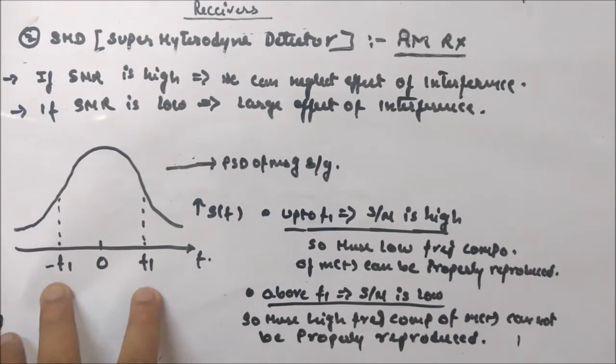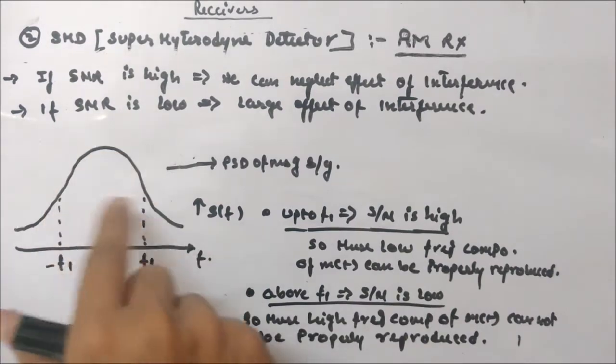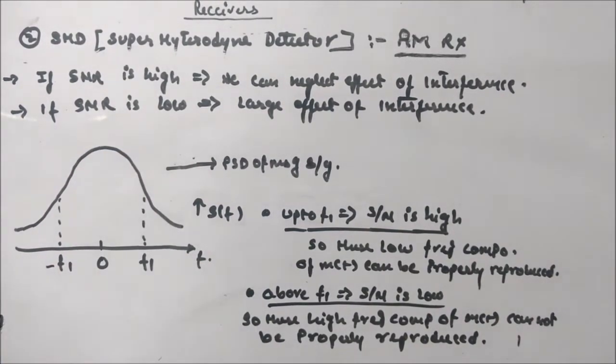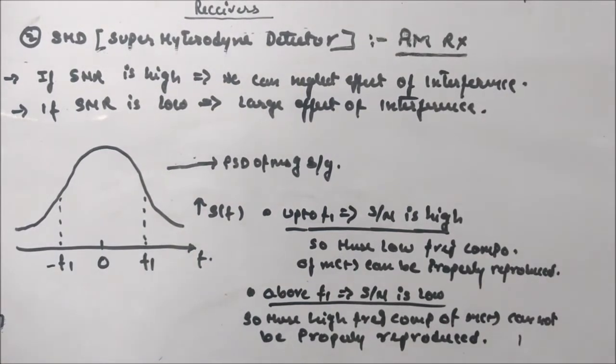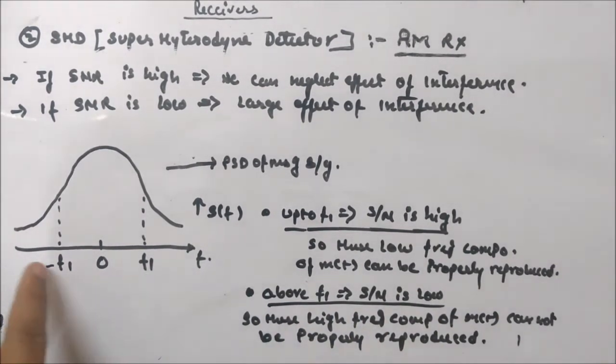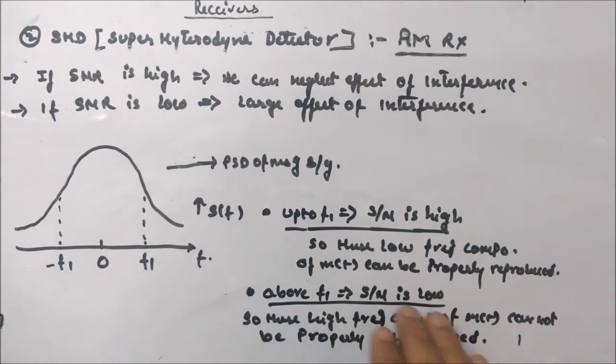Within f1 frequency, you can see that up to f1, the SNR is high because the power spectral density of the signal is high, which means signal power will be high. So these low frequency components of m(t) can be properly reproduced. Above f1, the power spectral density is low, which means the SNR will be low.